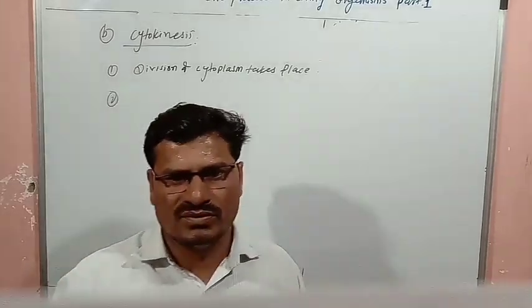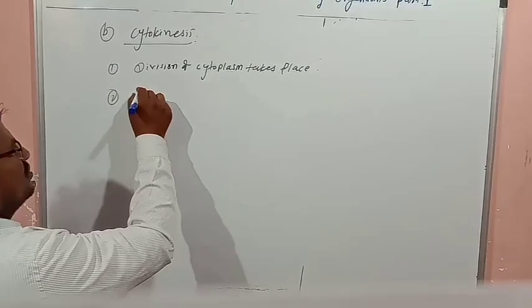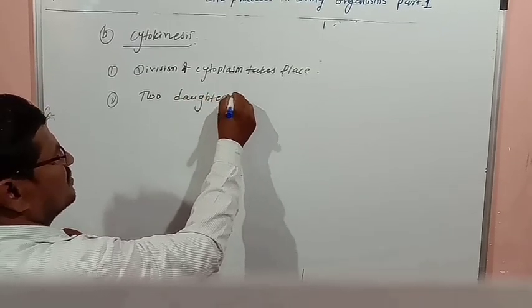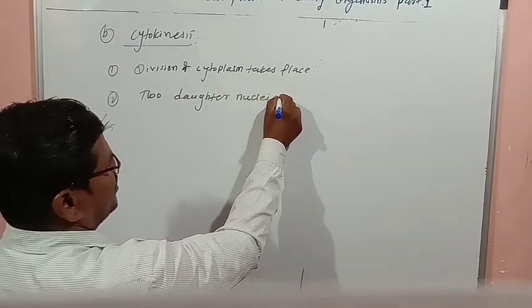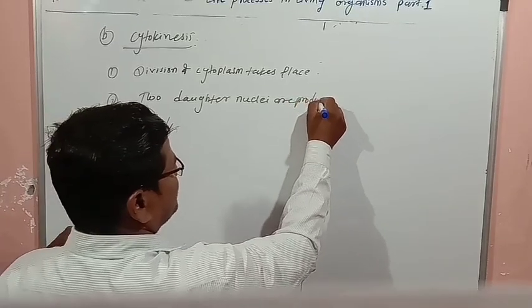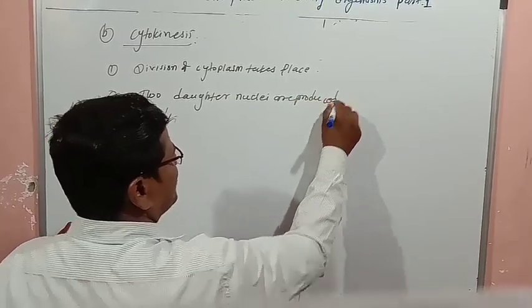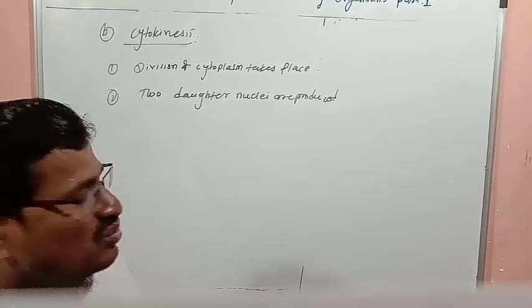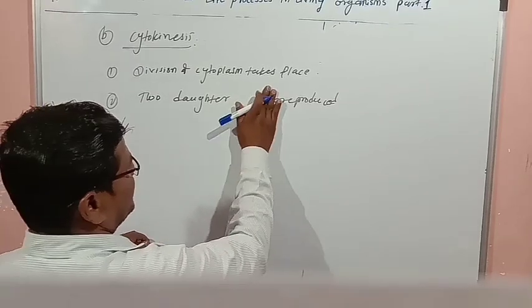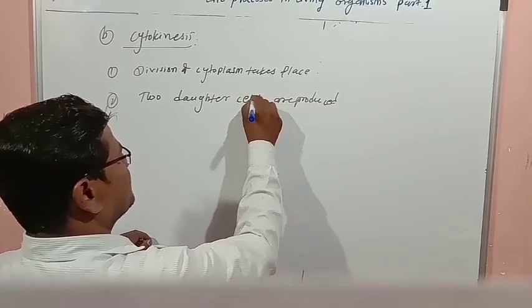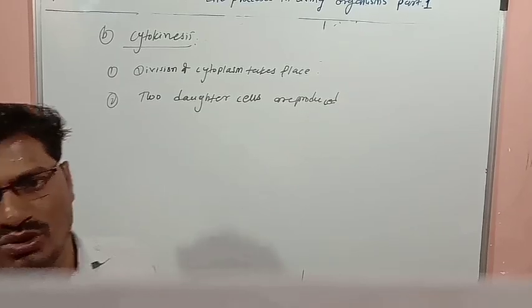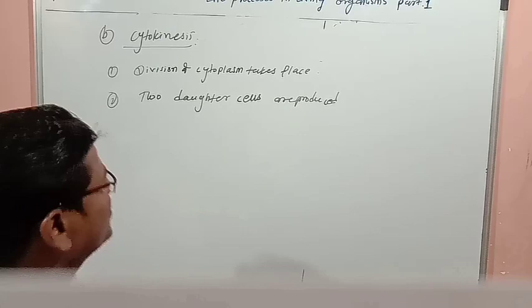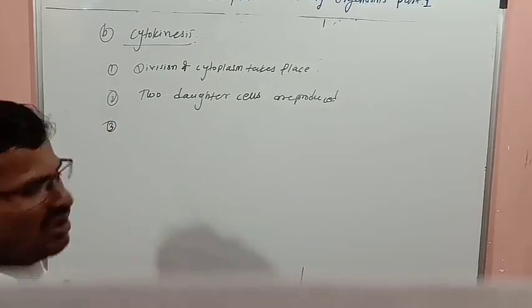Second thing is that 2 daughter nuclei are produced, or they get separated. 2 daughter nuclei are produced, or you can say 2 daughter cells are produced. And in telophase we also get 2 daughter nuclei produced. So the third one is there.